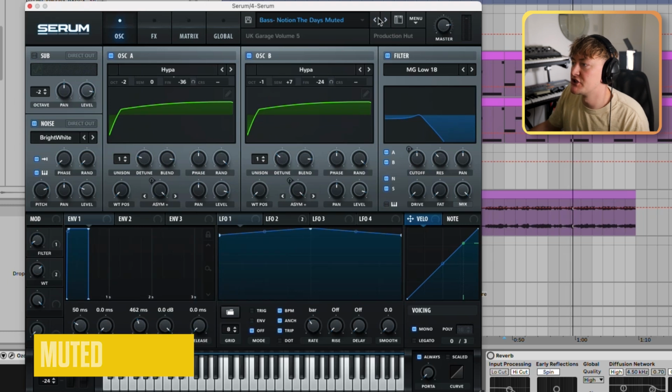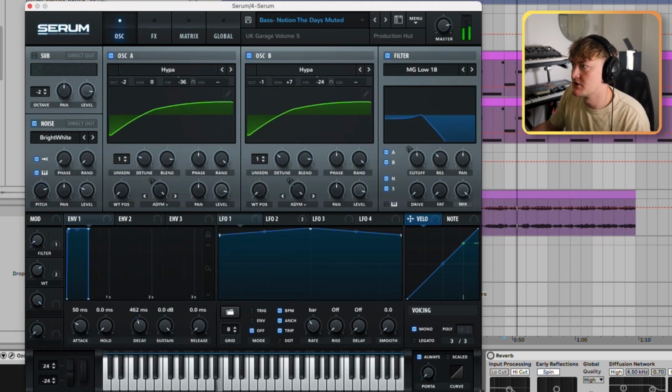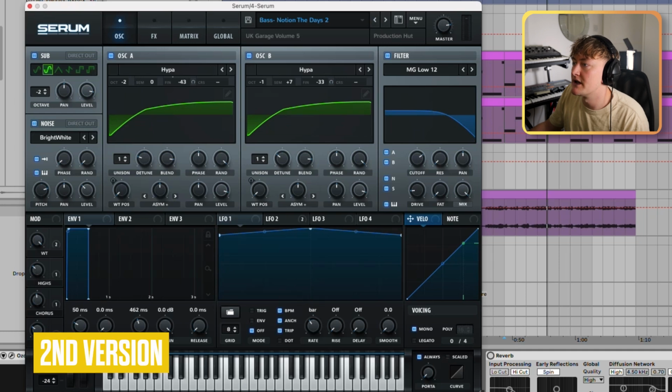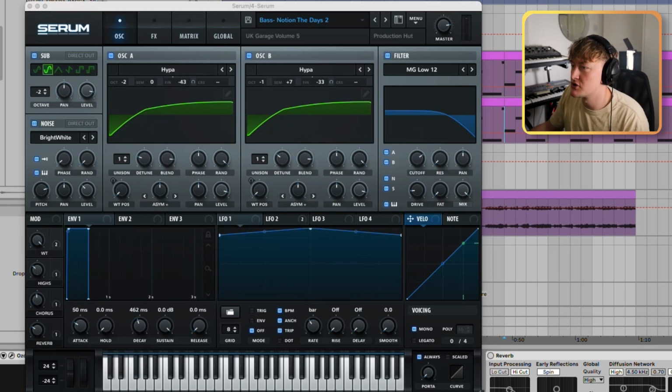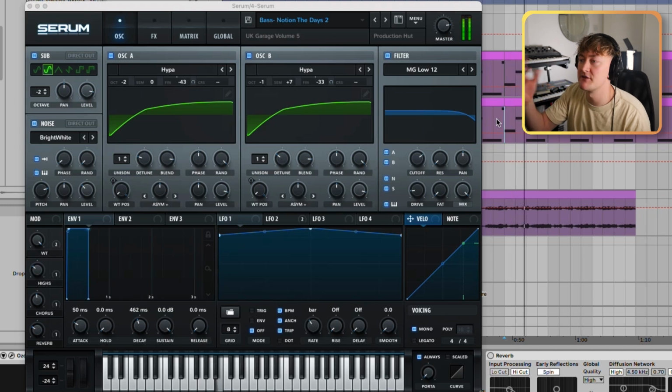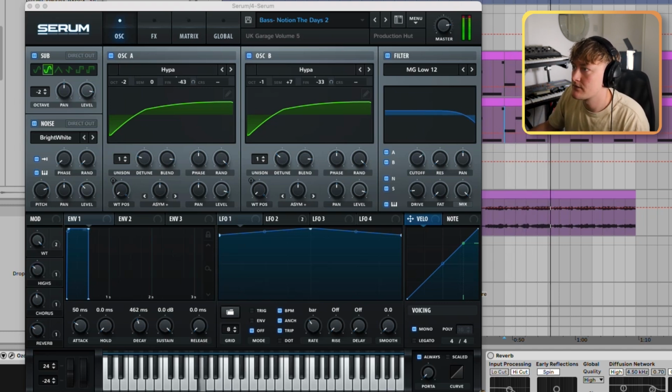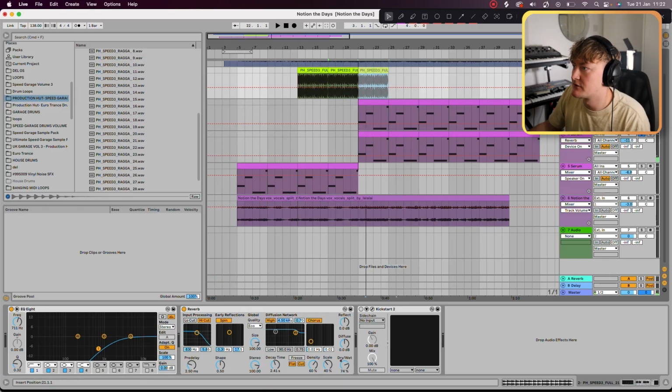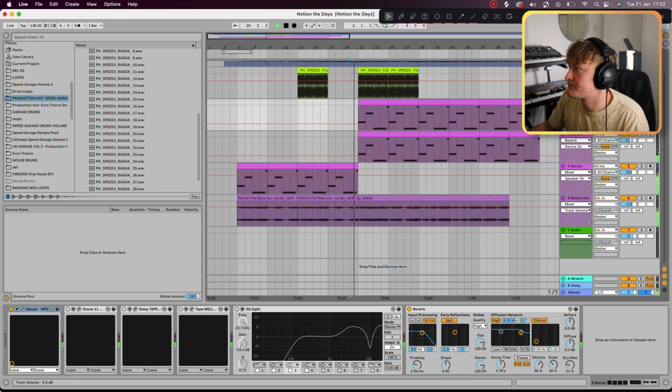Then we've got the muted version, which is also in the original. So it basically just takes off all the top. And then we've got this second version, which is personally my favorite and is the most raw in my opinion. It's so much more in your face even than the original. So if we pair that with drums, it really cuts through.